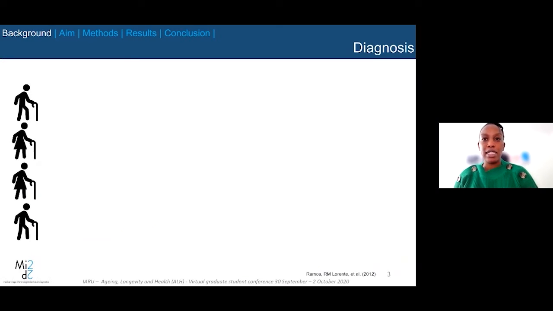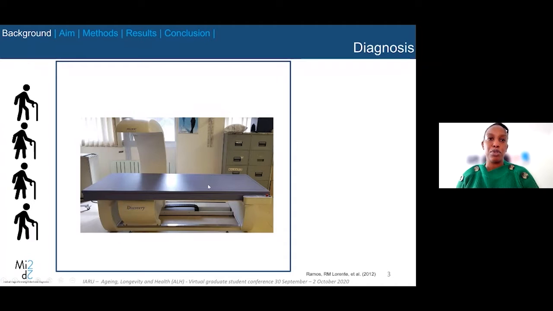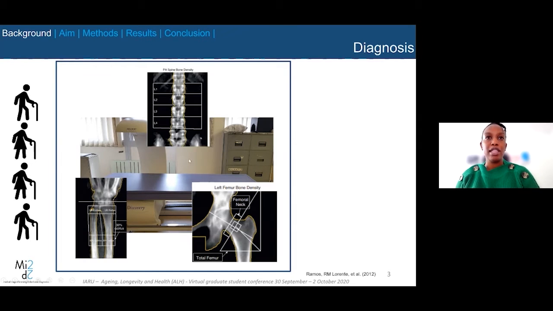Osteoporosis does not present any symptoms. However, patients do complain about mild pain and discomfort. To diagnose osteoporosis, a dedicated machine referred to as DEXA is used, and this is a two-dimensional imaging modality. The images from DEXA have little to no soft tissue contrast, and therefore it's possible to determine the bone mineral density from the images of this modality.